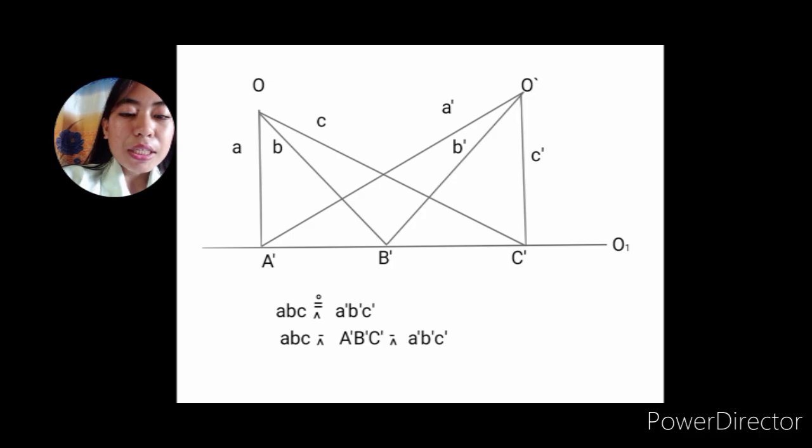According to the definition that I read a while ago, we have one pencil, or one set of lines, that all pass through point O. Each should intersect the two ranges.